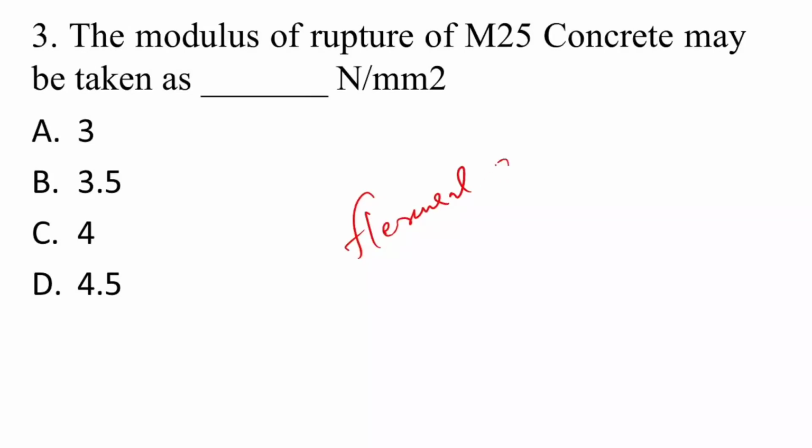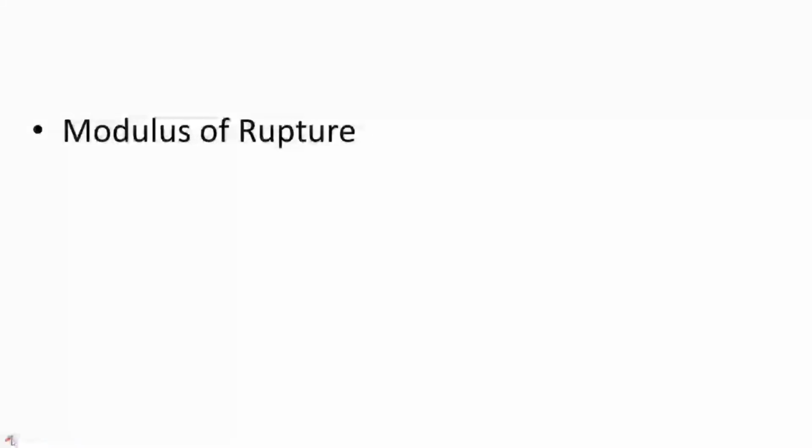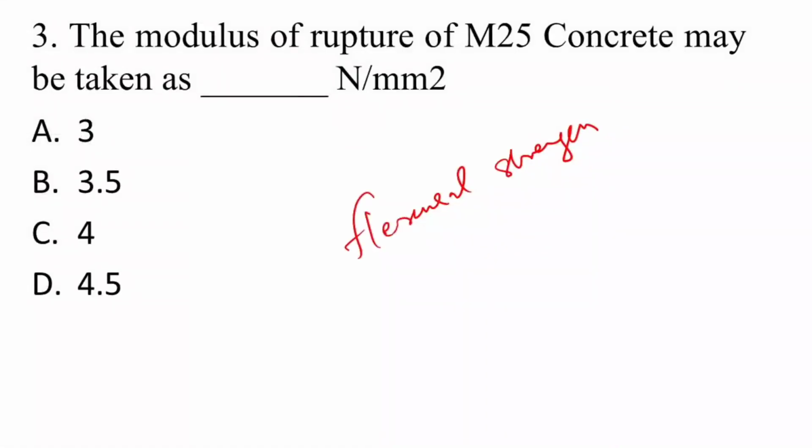To calculate this value, there is an equation: 0.7 multiplied by the square root of fck. What do you mean by fck? fck means the compressive strength of that particular concrete. In this case, the grade is provided as M25. M means mix and 25 is the grade of concrete.